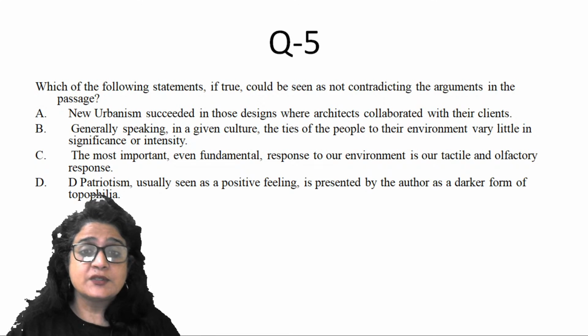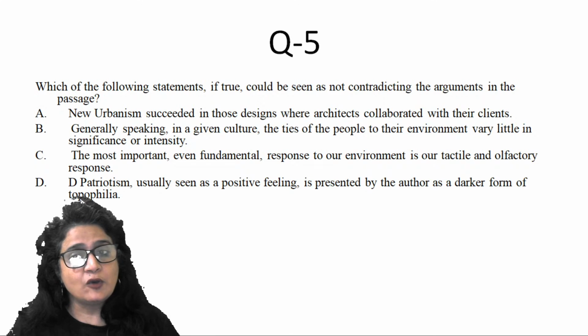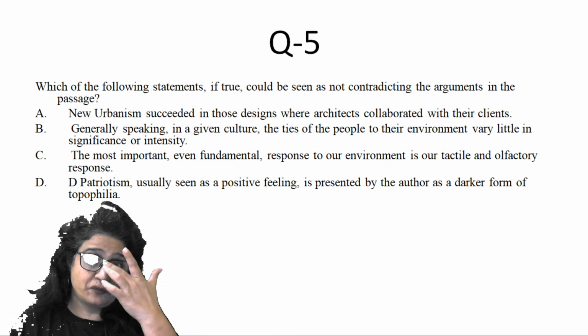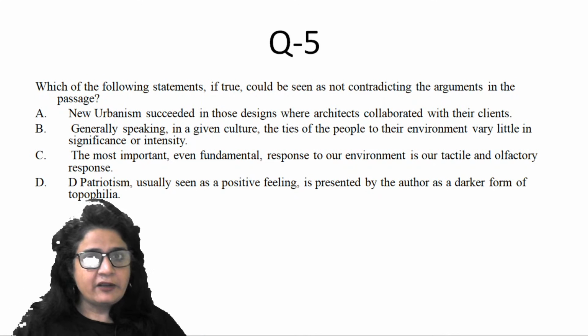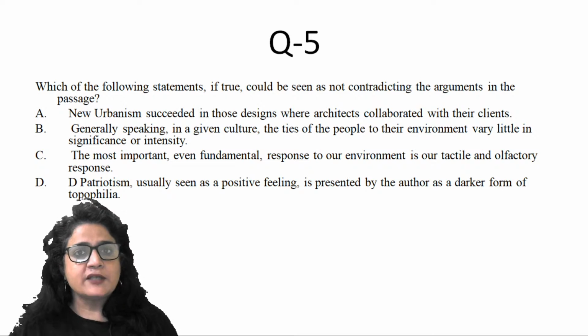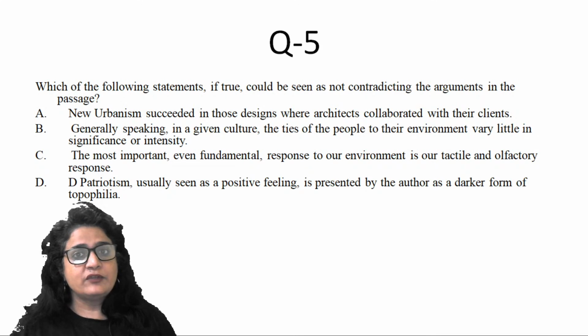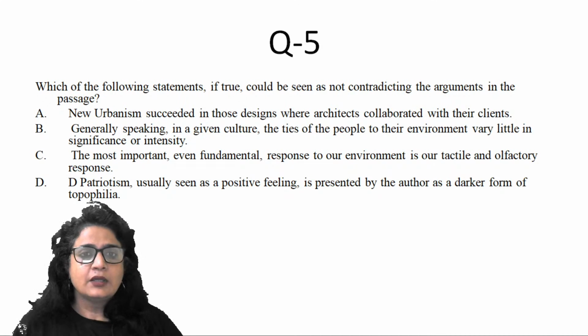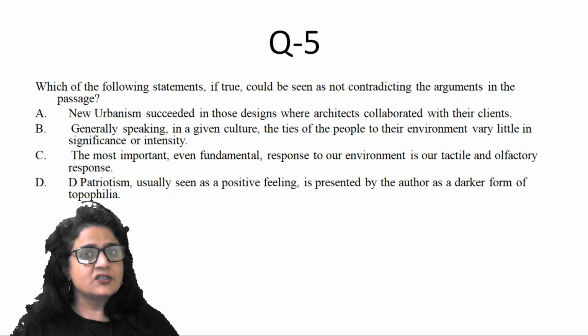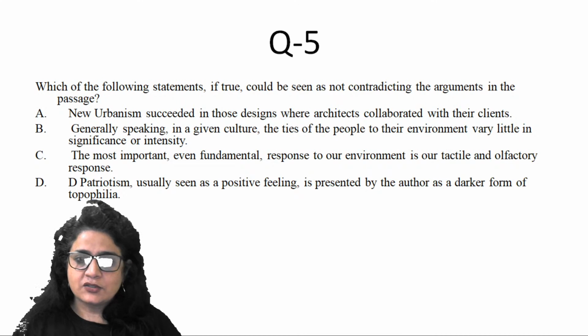Patriotism, usually seen as a positive feeling, is presented by the author as a darker form of topophilia, right? The last paragraph talks about the darker shades of topophilia. Nationalistic feeling has been expressed as one of the sides of the darker side. Here, that is the answer because that is not contradicting the passage, that is supporting the passage.